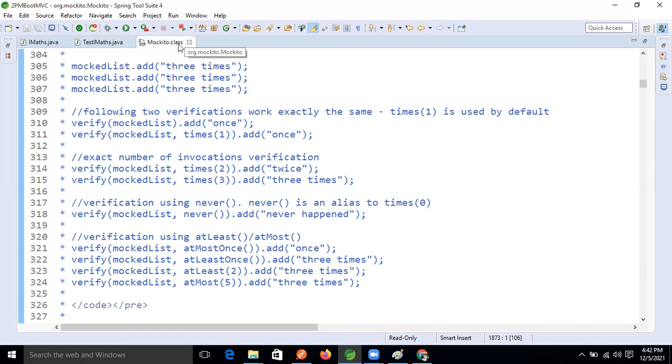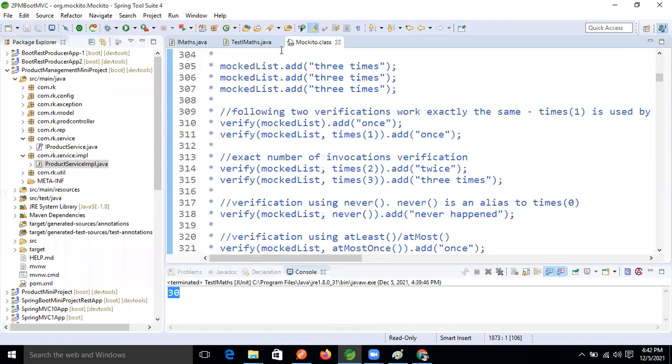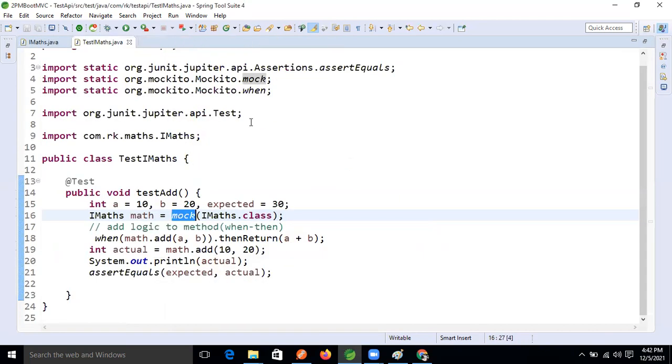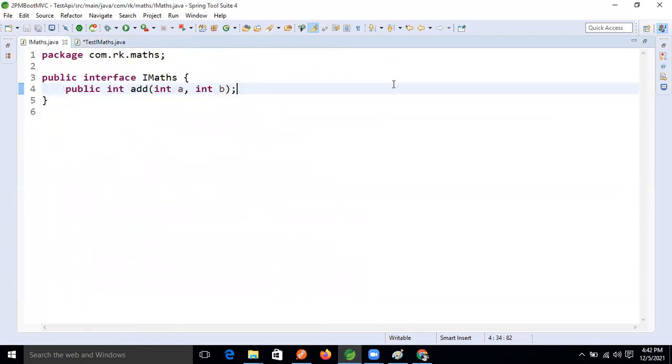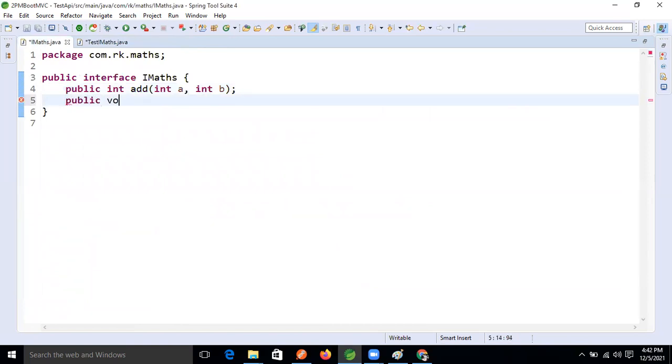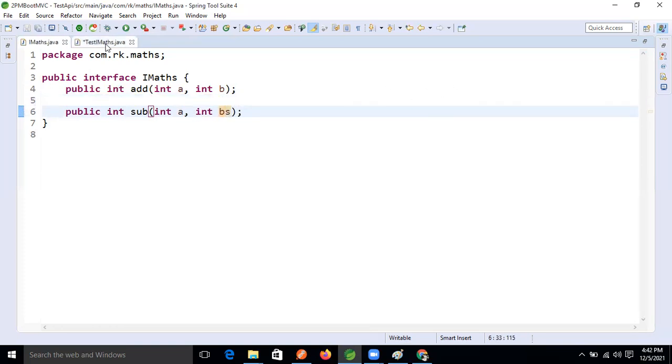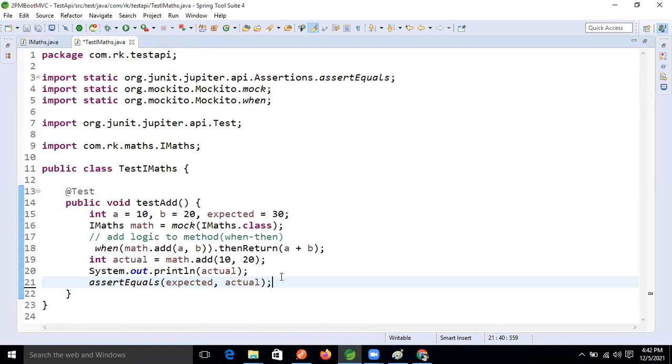Okay, good. Now we add one more method. Inside this, I'm writing public int subtraction, with int a comma int b. Two methods I wrote, guys. Again I want to test it, so we need to write the test method.